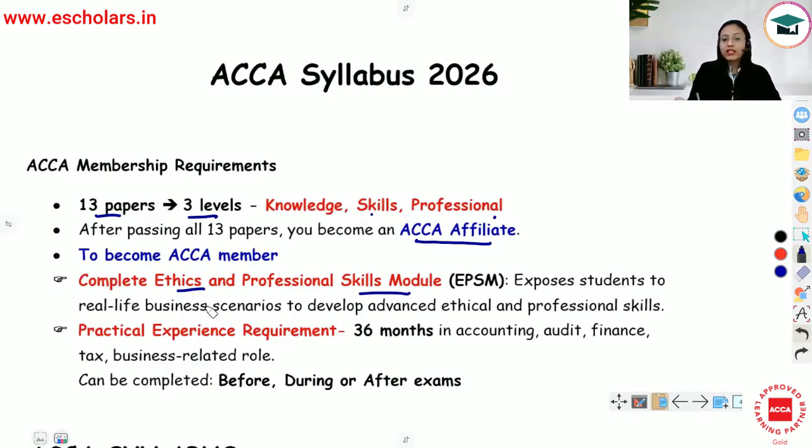Now, along with clearing EPSM, you will also need to gain PER, practical experience requirement of 36 months. Basically 3 years. Now you can avail this experience in the domain of accounting, audit, finance, tax, or any business related role. And the best part is that this practical experience can be gained before you start ACCA, during ACCA, or after you give the ACCA exams. So basically, you need to clear 13 papers. After that, you need to complete ethics and professional skills module, and you need to gain practical experience requirement. तब जाके आप ACCA member बन जाते हो.